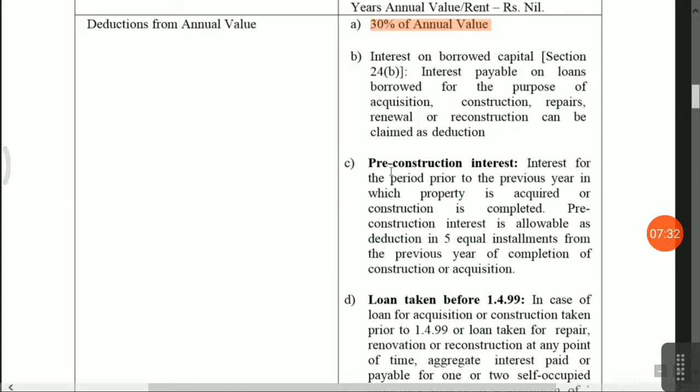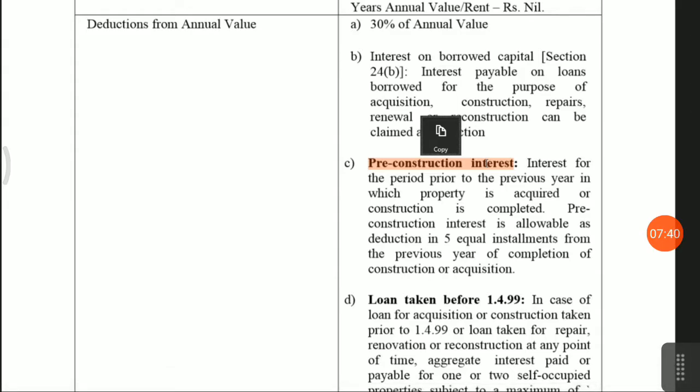In the case of pre-construction, pre-construction means construction is not completed, you have not taken possession of the property, then the interest portion prior to the construction or prior to the possession will be accumulated and after receipt of possession of the property, in 5 equal installments you are eligible for a deduction. Okay, just read it.